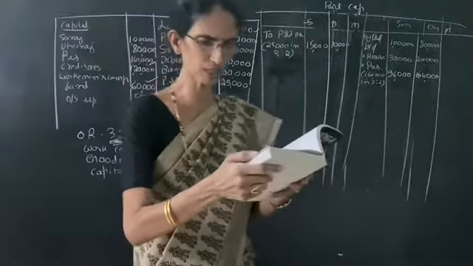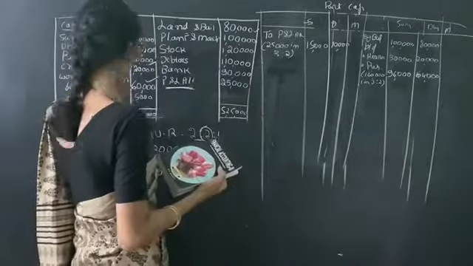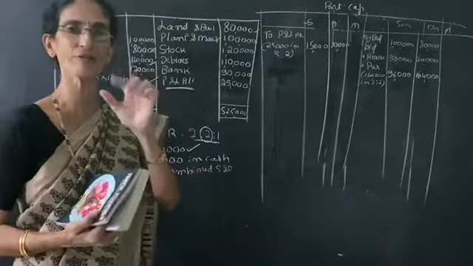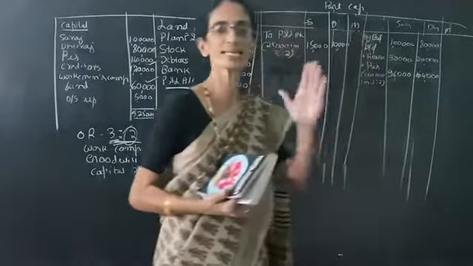Now it is only worth ₹20,000. That means we have to show only that in the balance sheet. In the revised balance sheet, only 20,000. That means the remaining 40,000 should be distributed among the old partners in their old ratio.